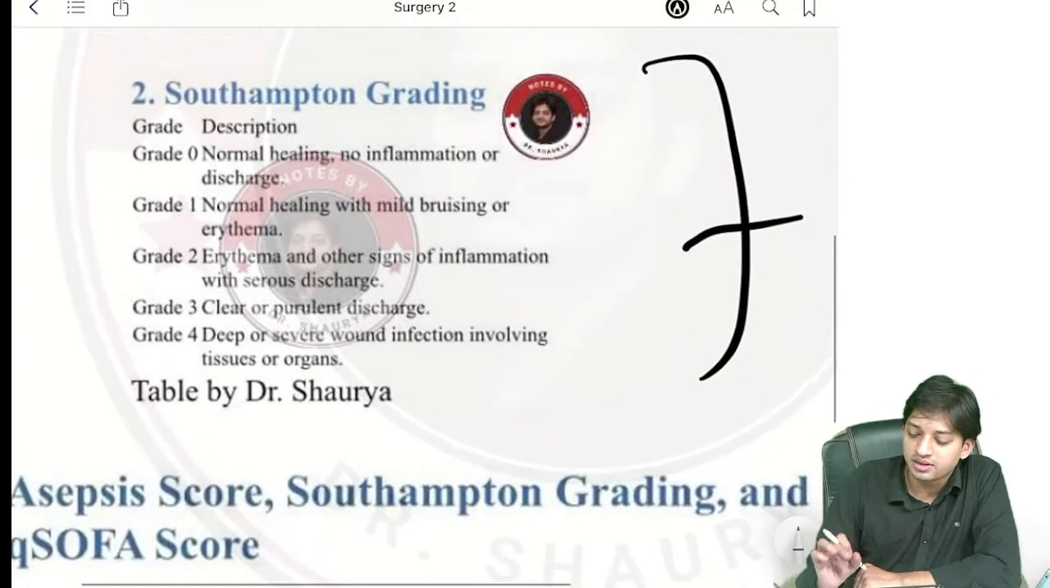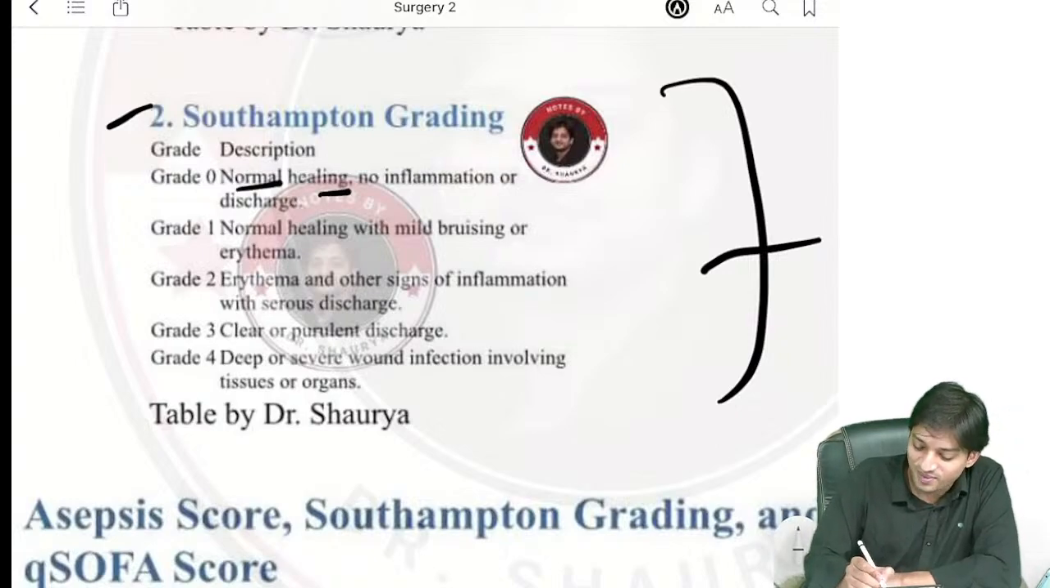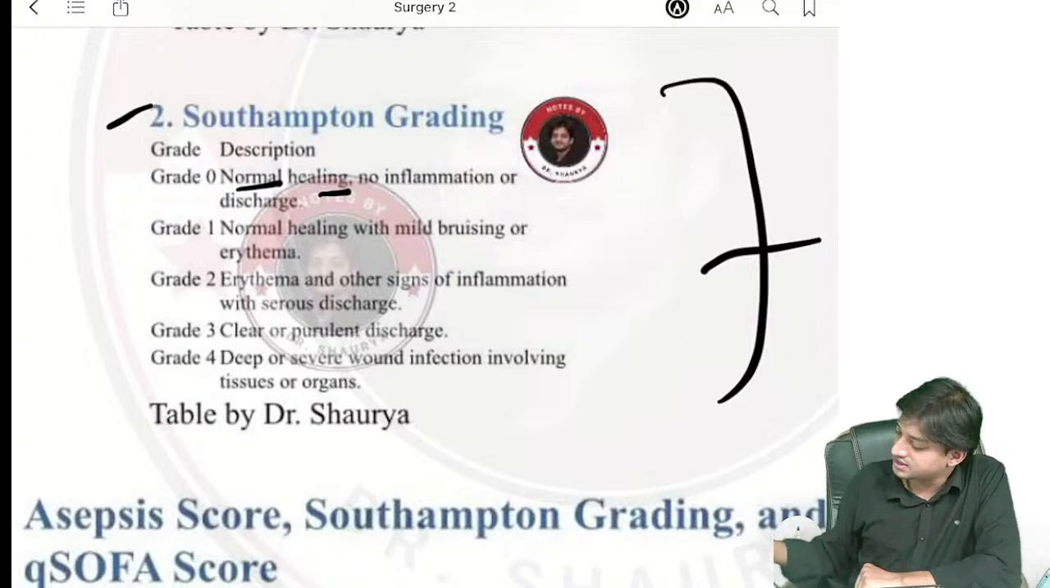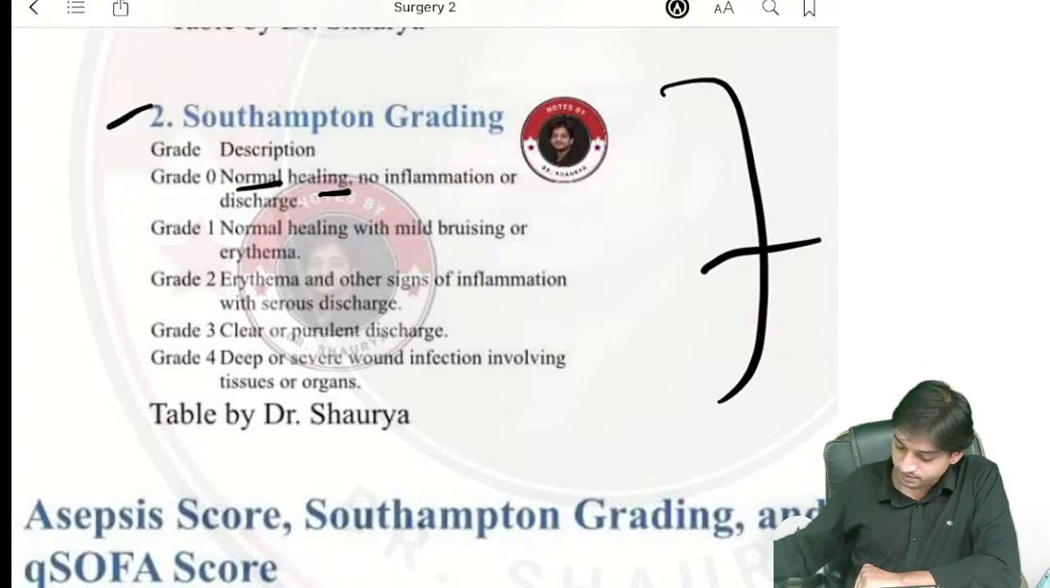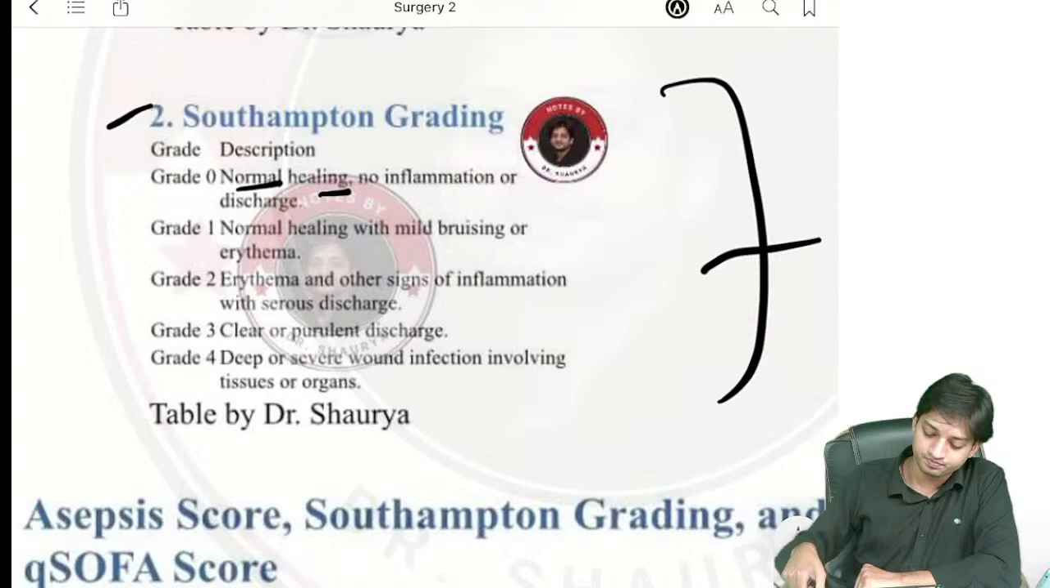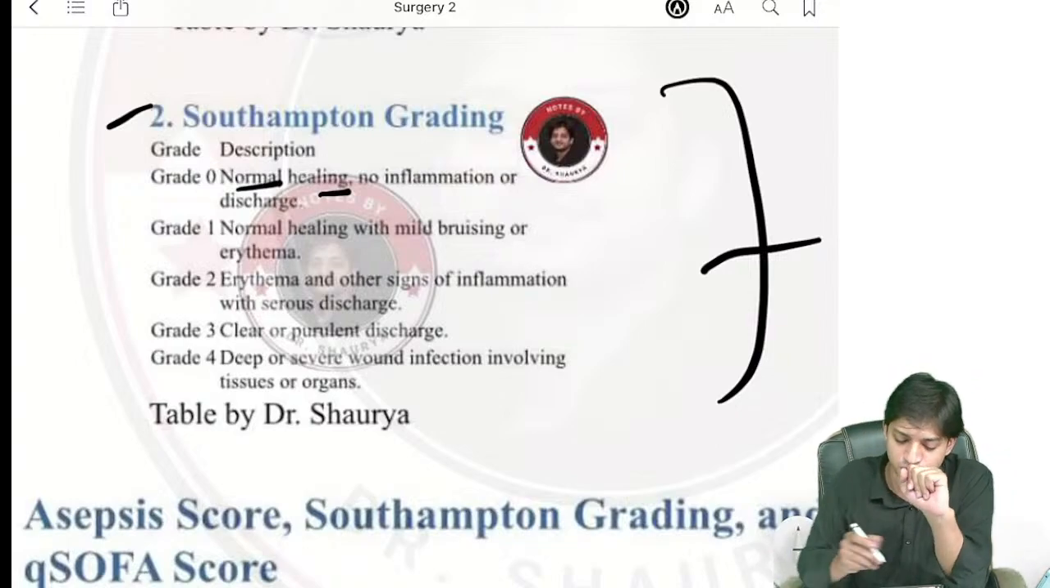Okay, Southampton grading, what will you find? In Southampton grading, you will find the grade description. Grade 0, normal healing with no inflammation or discharge, right? So, how to remember Southampton grading? Very easily, very skillfully, I will teach you.